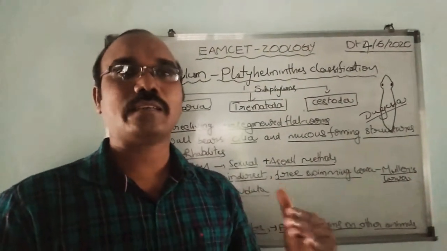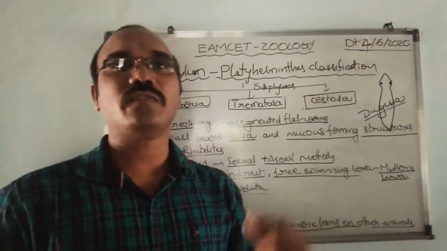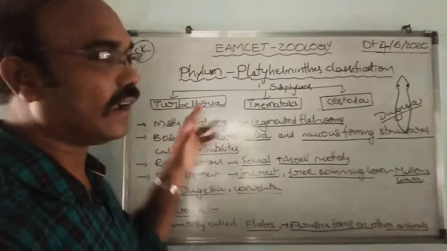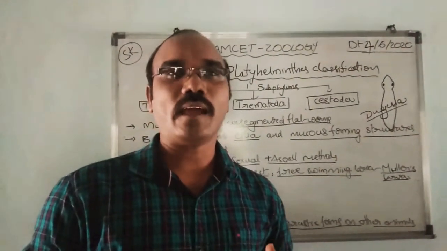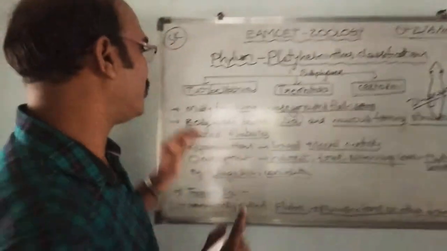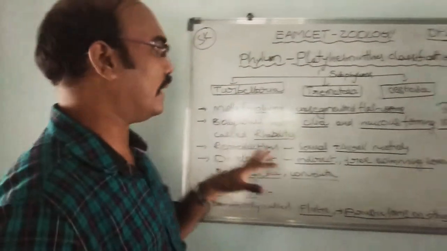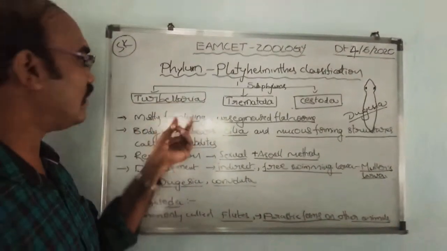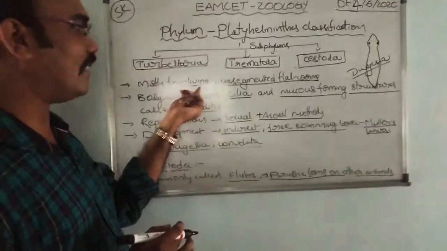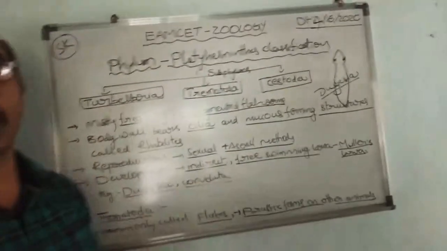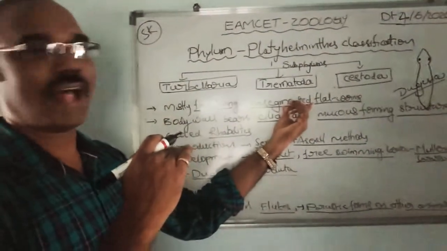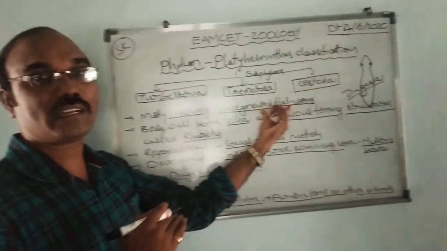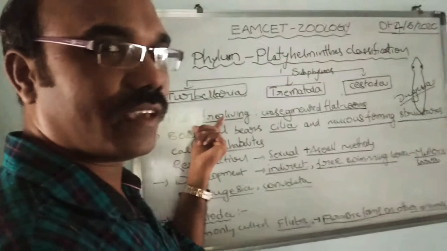The phylum Platyhelminthes can be classified into three subphyla: Turbellaria, Trematoda, Cestoda. Coming to the characters of Turbellaria, they are mostly free living, unsegmented flatworms without any segmentation on the body surface.